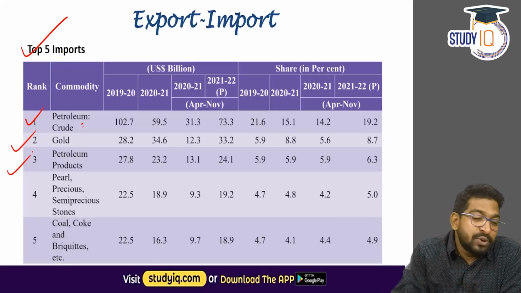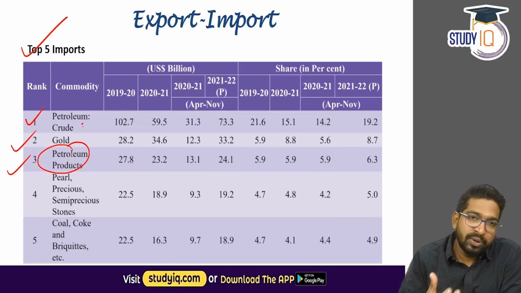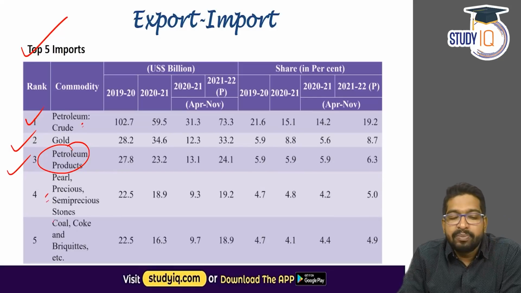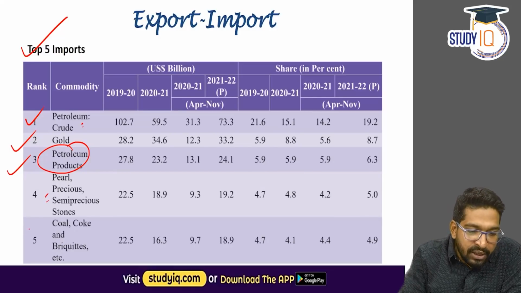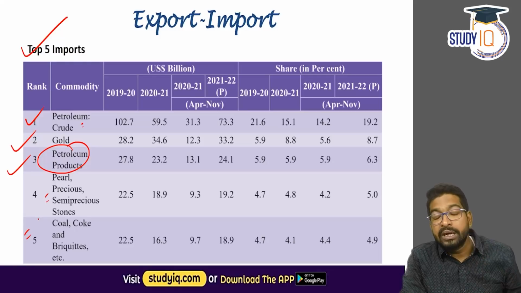But for that processing also, we order many other petroleum products. So the number 3rd import is petroleum product itself. Then we have pearls, precious and semi-precious stones, then coal and coke on number 5. These are the top 5 imports that we bring.